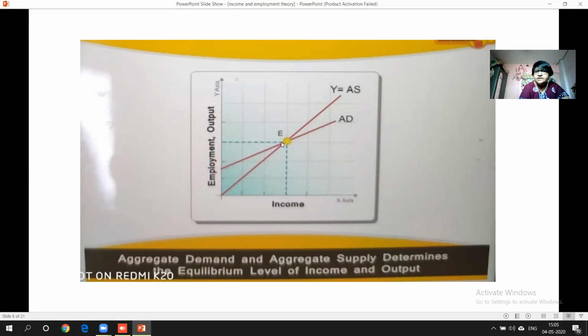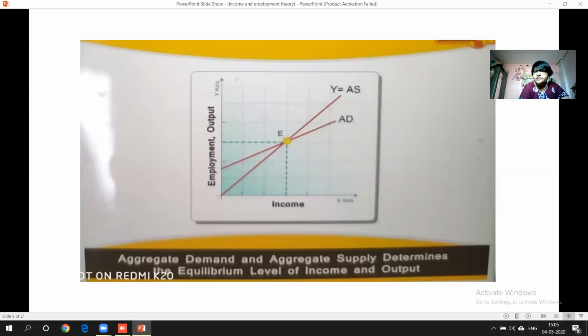So once again we can say this particular level, wherever aggregate demand is equal to aggregate supply, is nothing but the point where income, employment and output will be equal. That means the economy is satisfied.